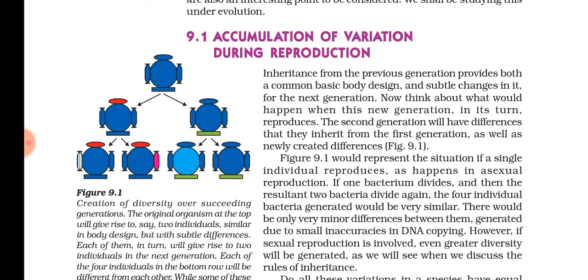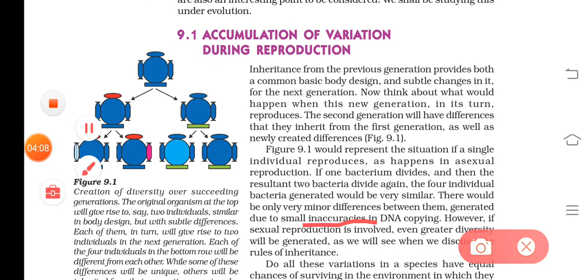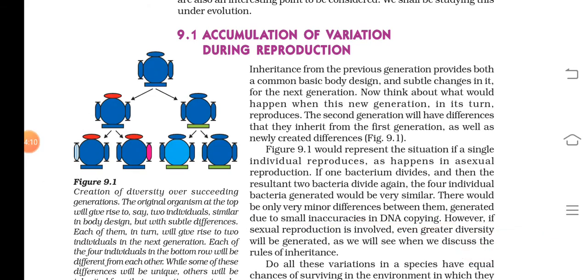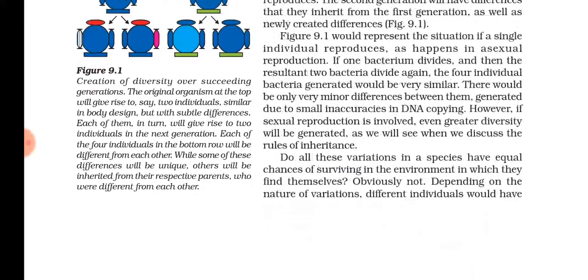This is because in sexual reproduction two parents are involved. And even if any change happens in asexual reproduction, that is due to small inaccuracies, differences that happen in the DNA copying. While DNA copying takes place, if any change happens, that can be the reason for any variation developed in asexual reproduction. Is it clear? We have already studied that.